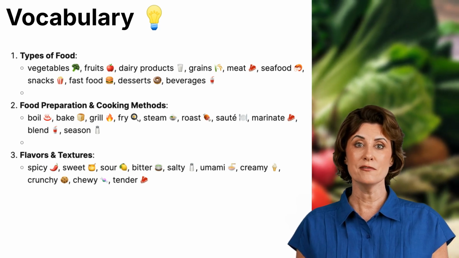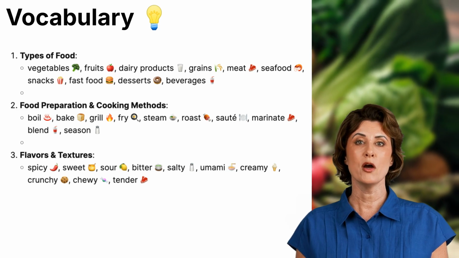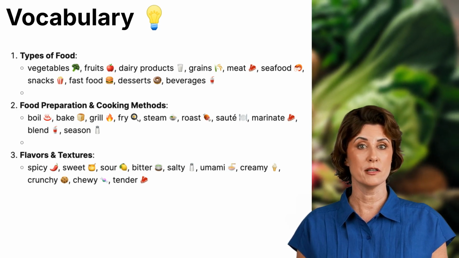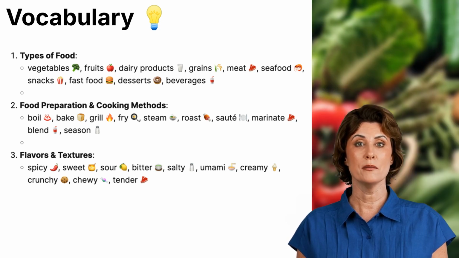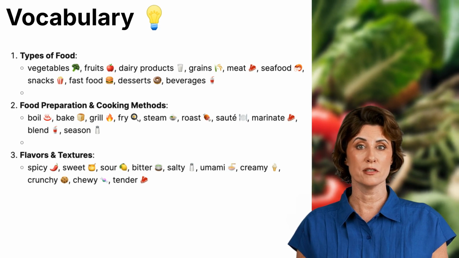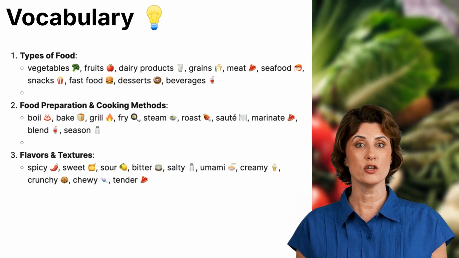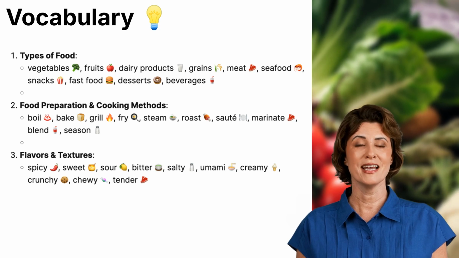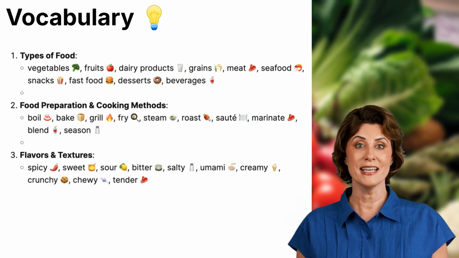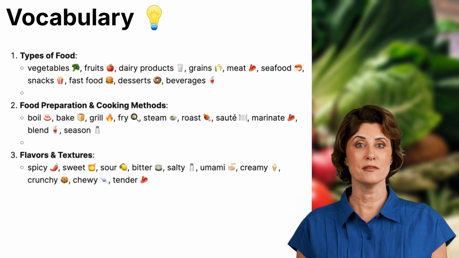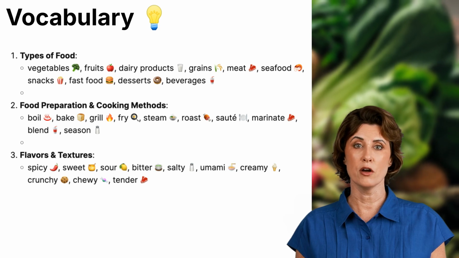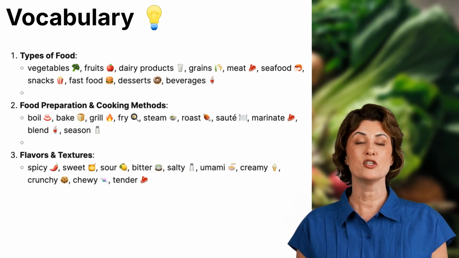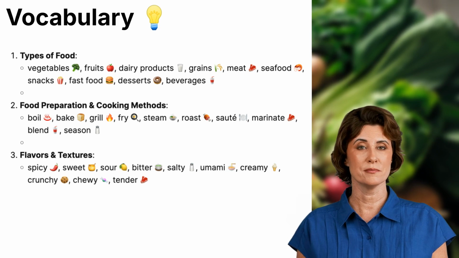3. Flavors and textures. Describing how food tastes and feels is important. Here are some useful words. Spicy food has a hot, burning taste, like chili peppers. Sweet foods contain sugar, like chocolate or honey. Sour foods have a sharp, tangy taste, like lemons or vinegar. Bitter foods have a strong, sometimes unpleasant taste, like black coffee. Salty foods have a strong salt flavor, like potato chips.